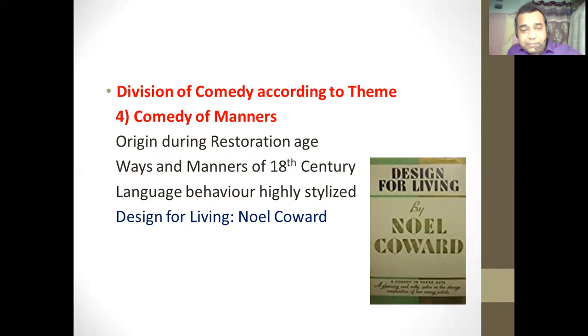It is ridiculing, criticizing the language and behavior of the highly stylized 18th century society. And the best example of this particular drama is Designed for Living, written by Noel Coward.